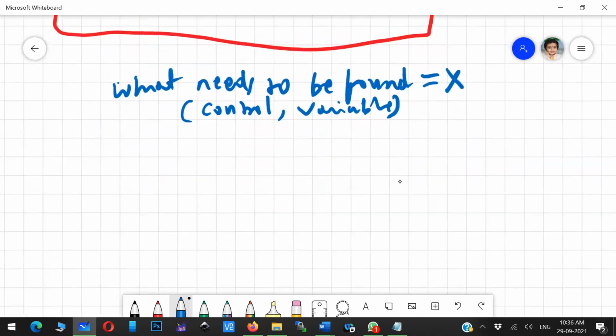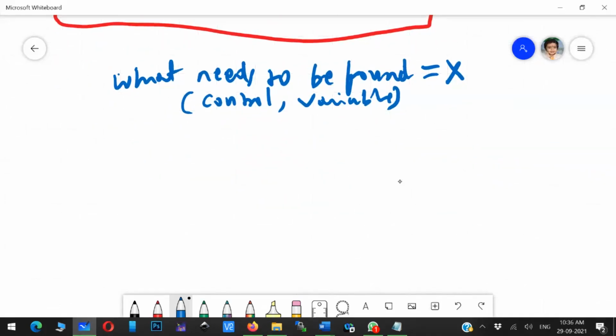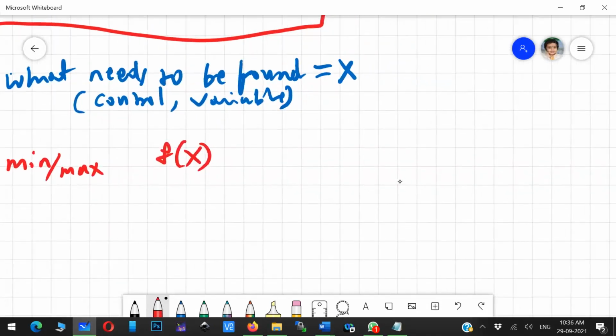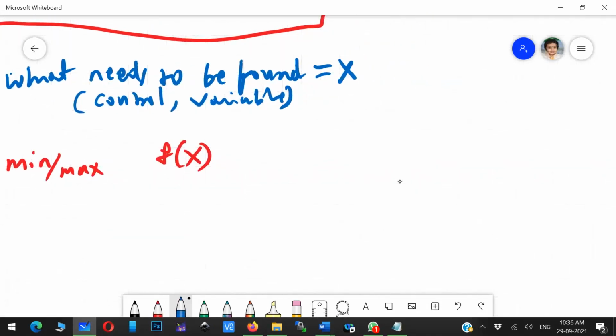Now I know the general format of optimization: minimization or maximization of f of x. Here your x is there. This x need not be one variable. It can be a vector. It can be n number of values that you want to find.